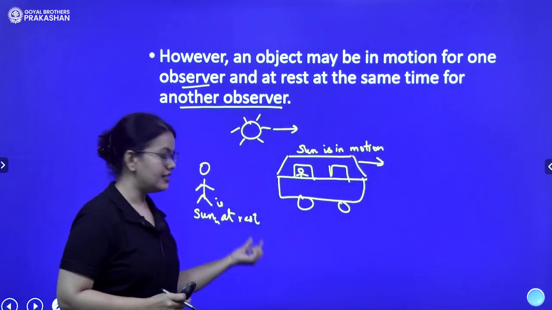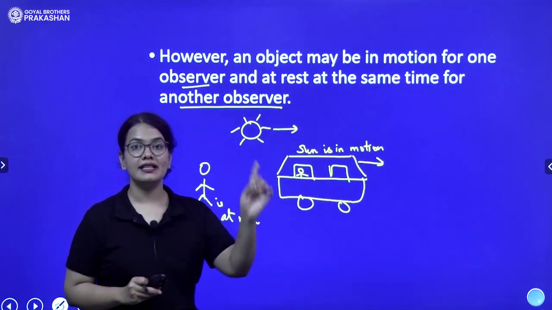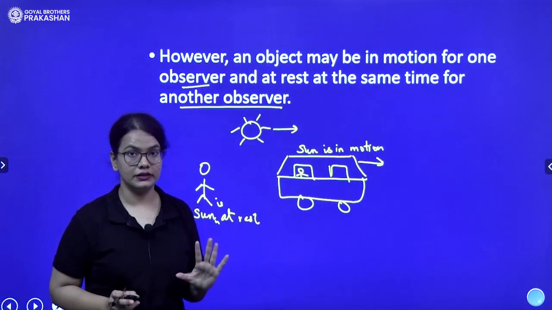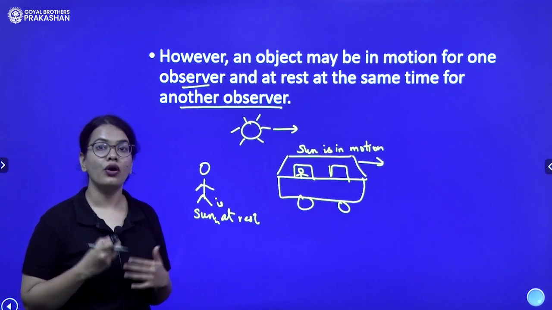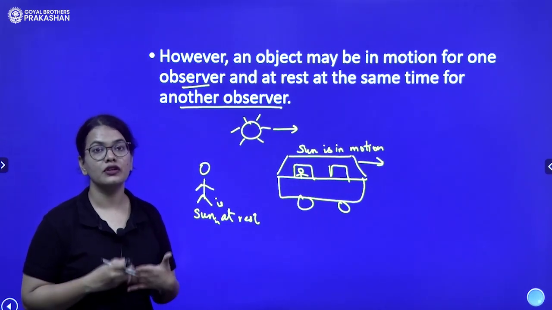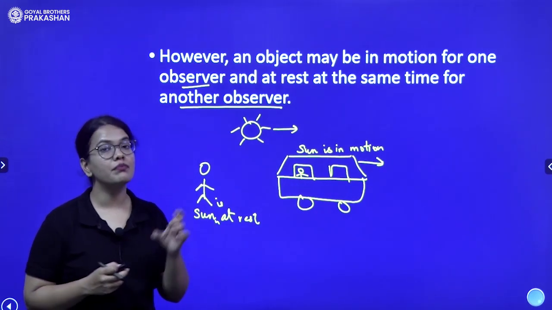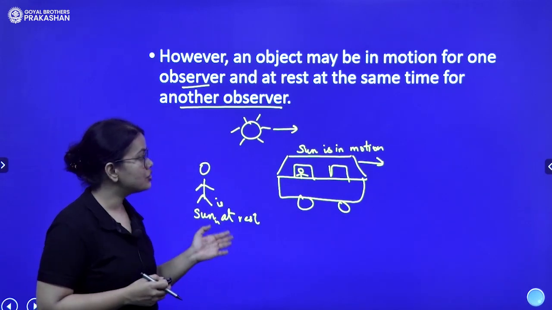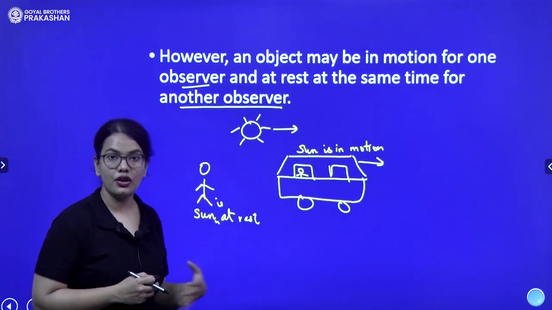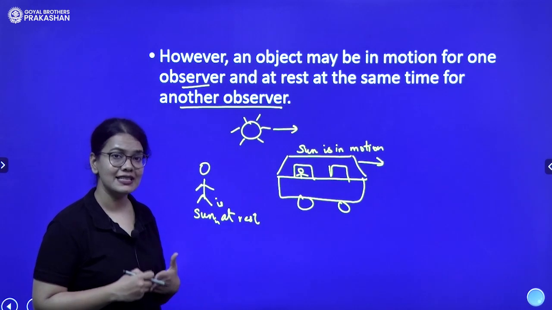Therefore, the terms rest and motion depend upon the observer. Therefore, we always define an observer, or a fixed point, from which the motion or the position of the body or an object is seen.